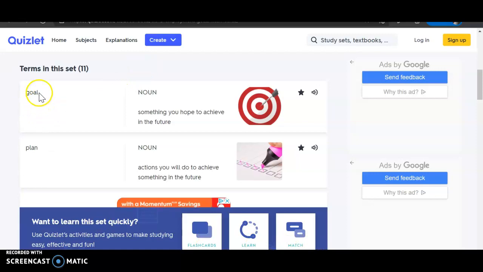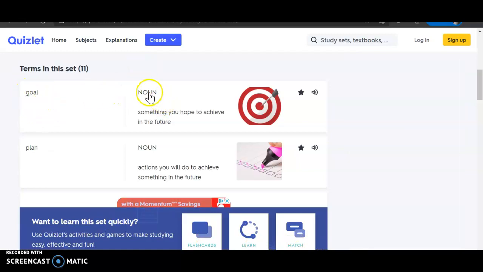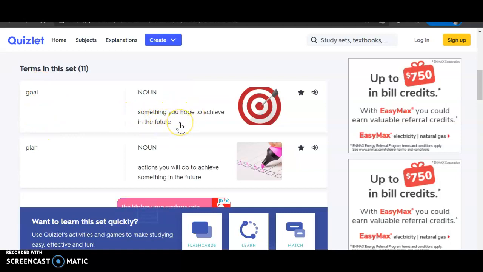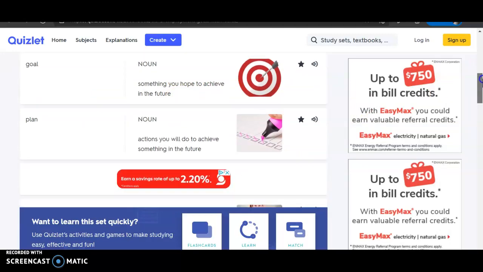So you're going to see the definition, and you're going to see that it's a noun. So goal, something you hope to achieve in the future. Copy this down in your notebook. Keep going. You've got another word, plan. Look, this is an ad. Actions you will do to achieve something in the future. Close this, exit.